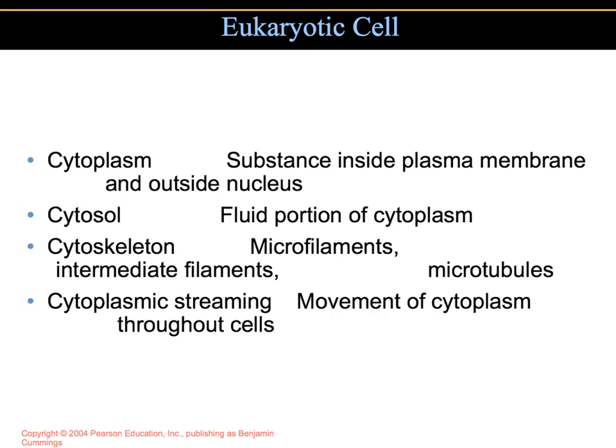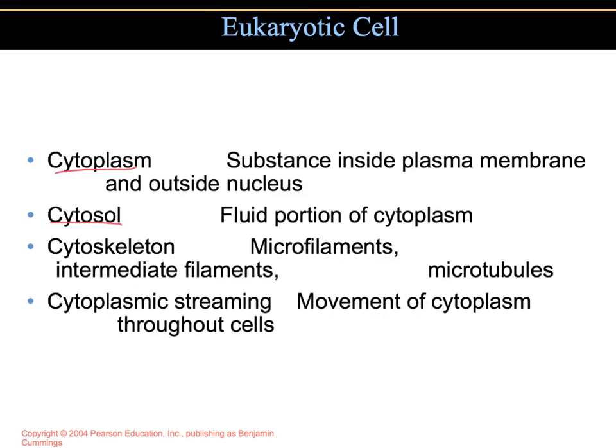Now, when we look at the cytoplasm of eukaryotic cells, when you hear the term cytoplasm, that includes the substances inside the plasma membrane and outside the nucleus. So the cytoplasm pretty much includes the liquid and everything else that's inside the plasma membrane and outside of the nucleus, but still within the cell. The term cytosol refers to the fluid portion of the cytoplasm. If you were to think of a bowl of Jell-O, the bowl of Jell-O with fruit in it would be the cytoplasm, but just the Jell-O alone would be the cytosol.